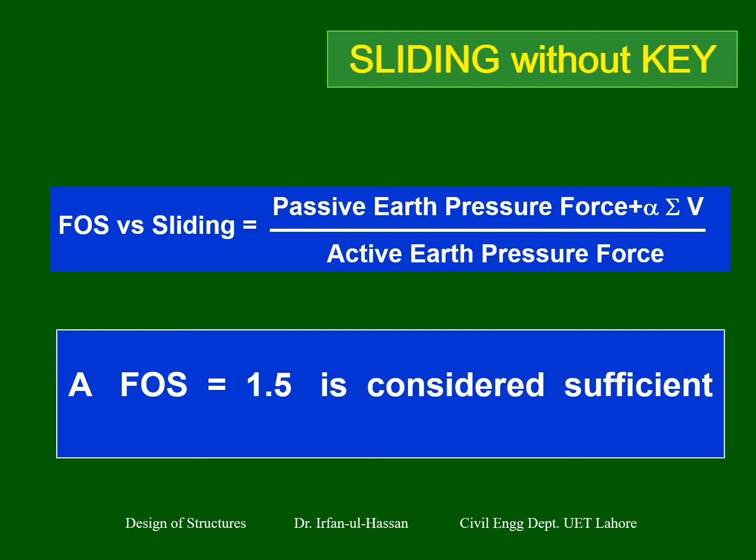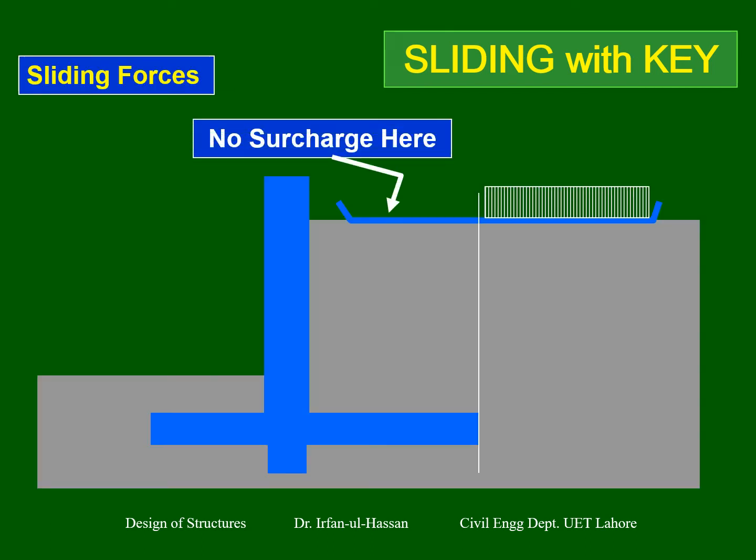Now you can go for another option, and that option for controlling the sliding is sliding with a key. So the key is also provided at the base of the retaining wall. What you can see here is that it is exactly in the line of the stem. It is not necessary that we provide it there, but it is good to go in line with the stem. We can go with this small structure, a key.